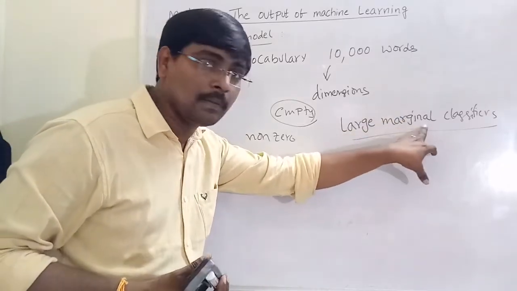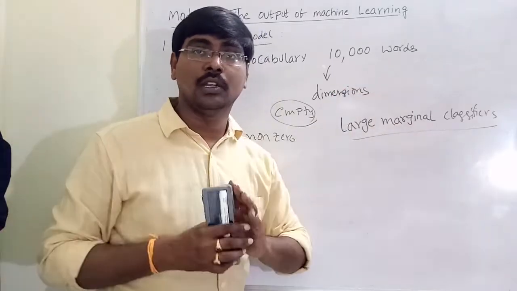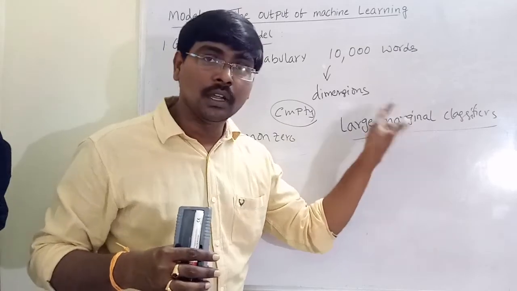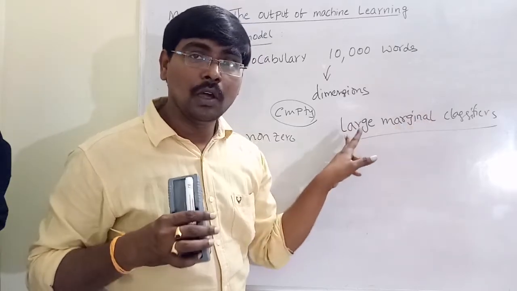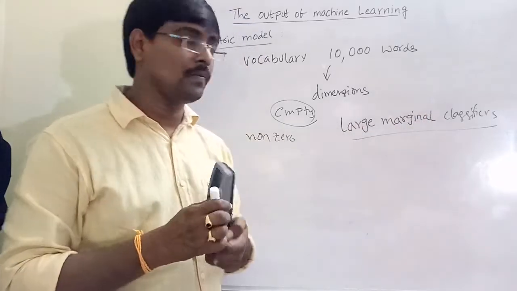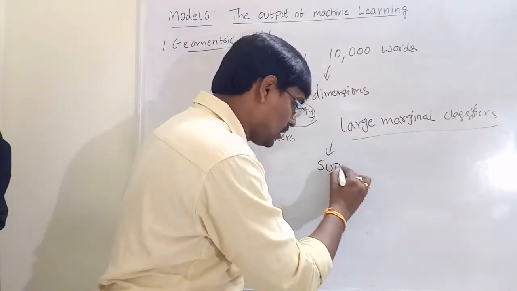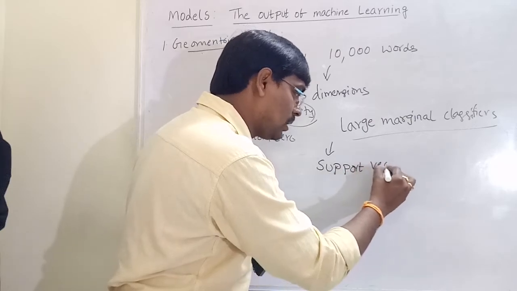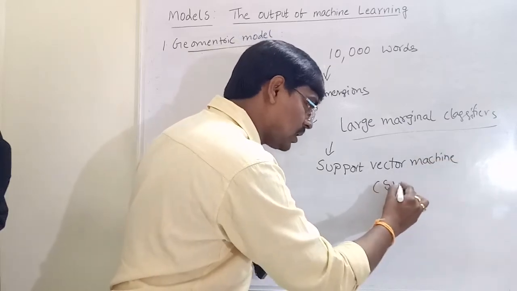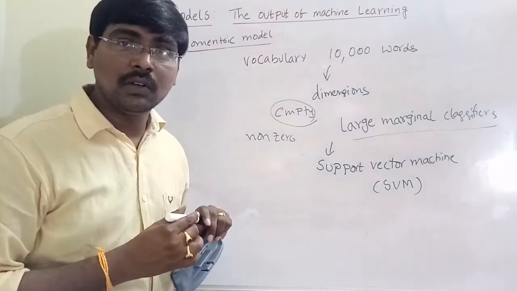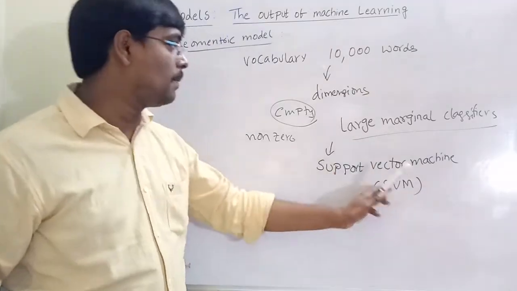Here, what is the margin? Margin means simply the distance from the decision boundary to the particular instance. If you have a large margin, it is easy to classify. One very important example of this large margin classifier is the support vector machine, SVM. We will discuss SVM completely in the later sessions.